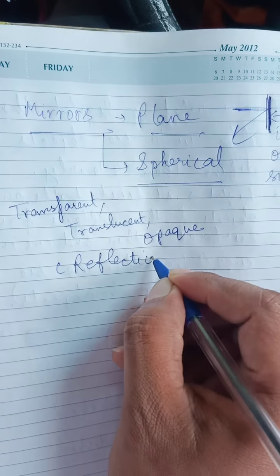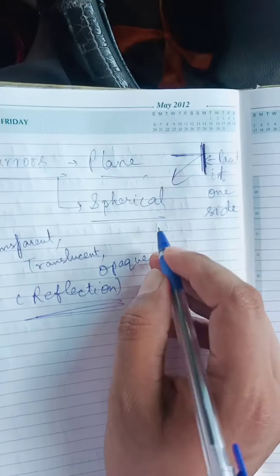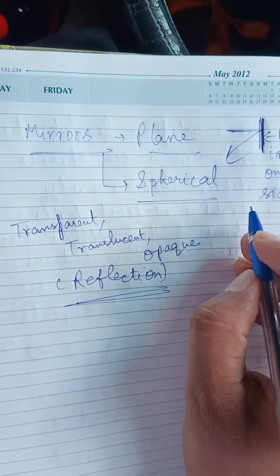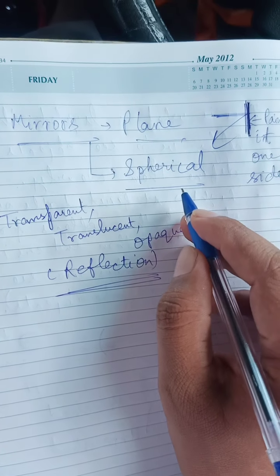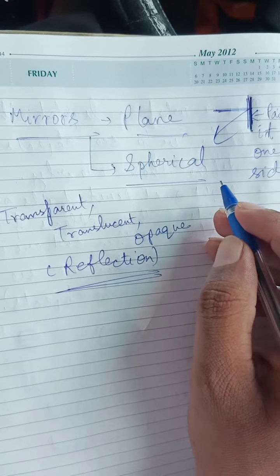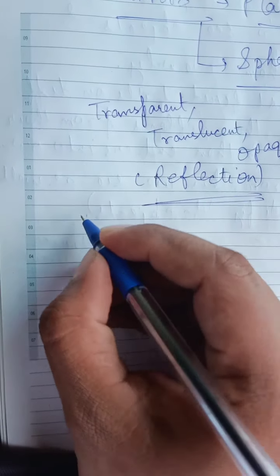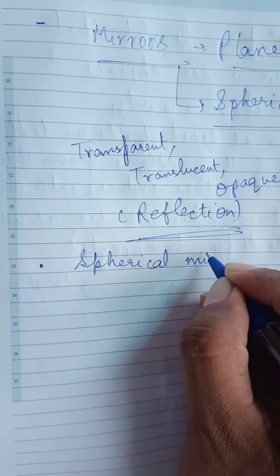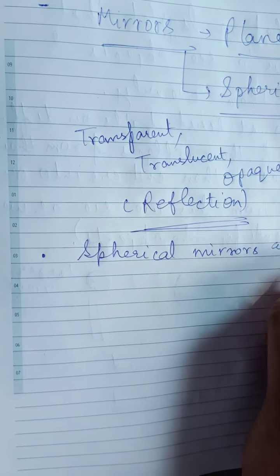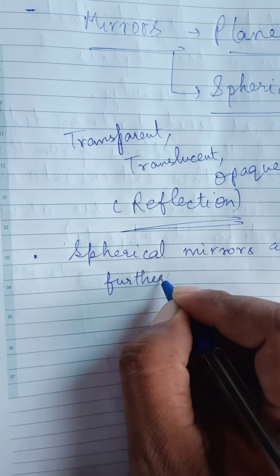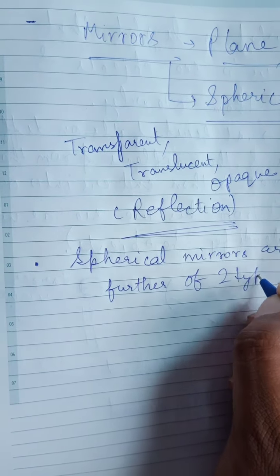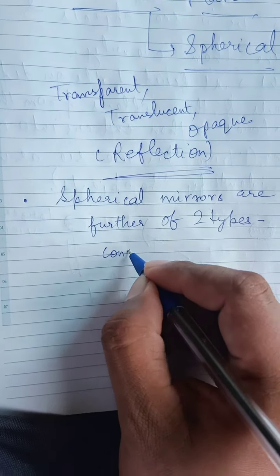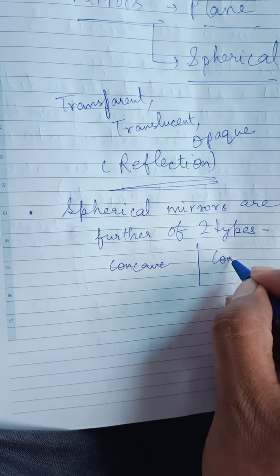Such a phenomenon is what we define as reflection. We will talk about reflection later on, but at first it was about the mirrors. So plane mirror, spherical mirror. Plane mirrors are those that are polished on one side and the other side is used for reflection. The spherical mirrors are further divided into two types: one is concave and the other one is convex.